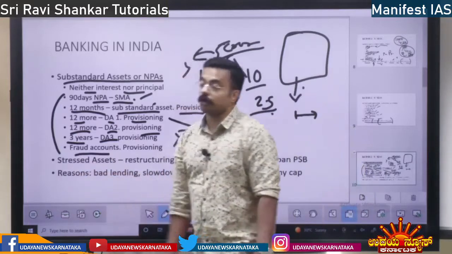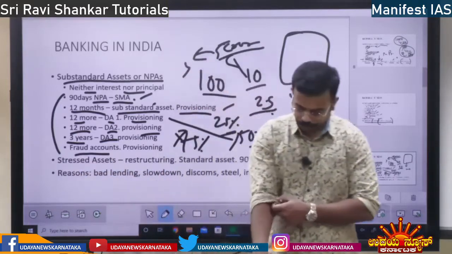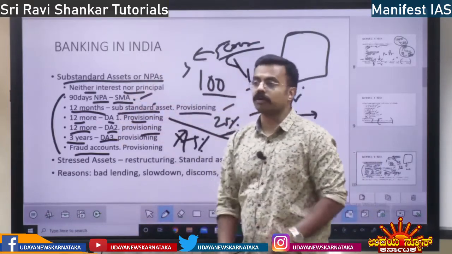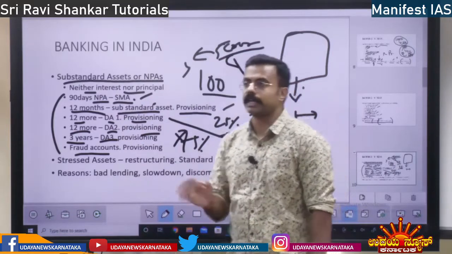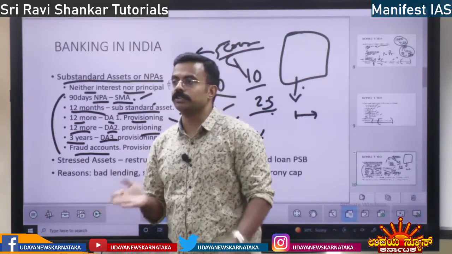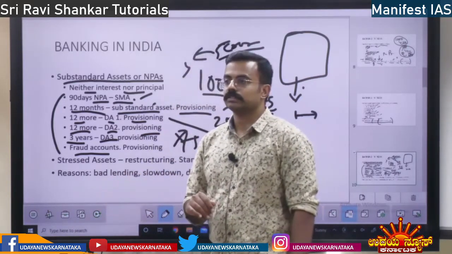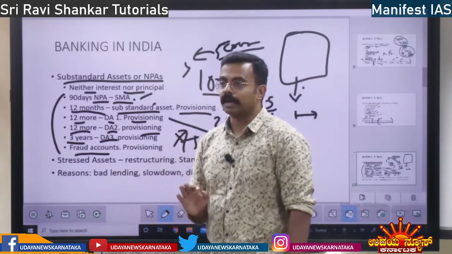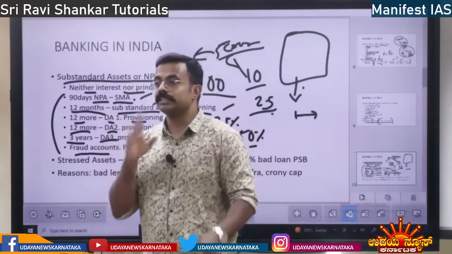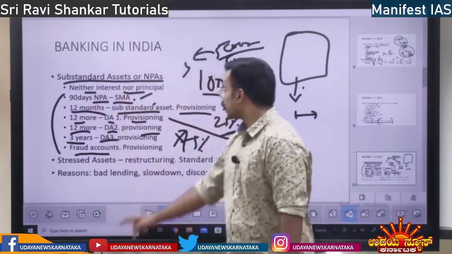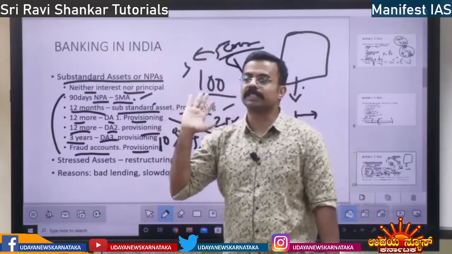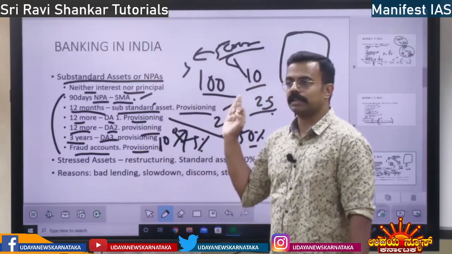Next you have the concept of fraud accounts. See, this is a proper, legal account. What do you mean by a fraud account? Suppose you are taking a home loan. Instead of original documents, you have given a color xerox to the bank and you have defrauded the bank. It is not your property, but you have taken the loan. You have made fake documents and taken the loan. It is a fraud, right? For a fraud account, they will immediately do 100%. No classification. Immediately 100% provisioning will be done. Did you understand? Yes.